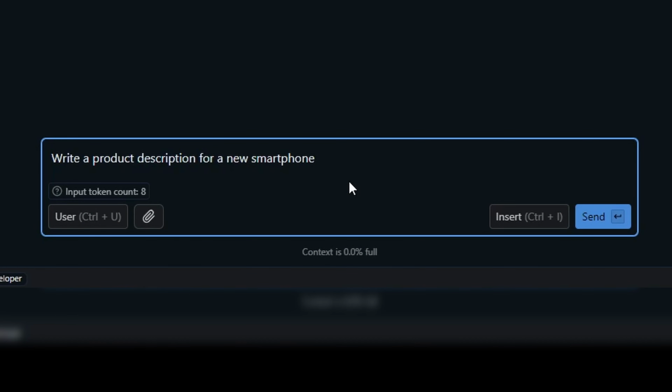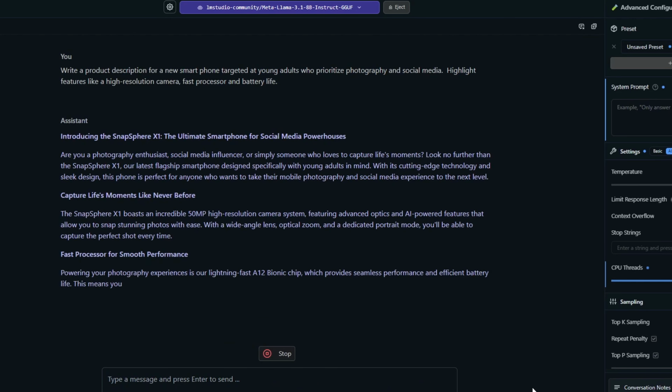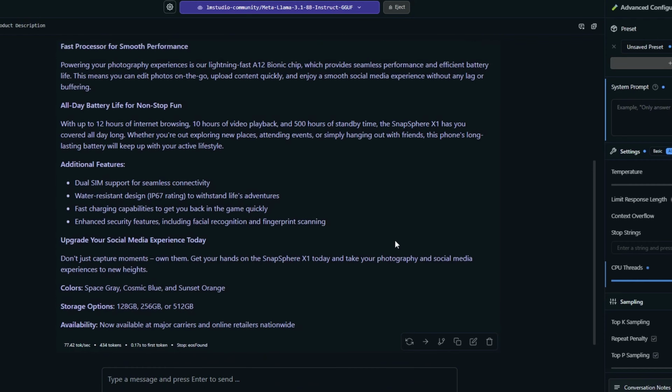Always provide relevant context and information that helps the model understand the topic or question. For example, a prompt without context is "write a product description for a new smartphone," which is too broad, so you'll end up with a generic and uninteresting response. Here's an example of a prompt with better context. Write a product description for a new smartphone targeted at young adults who prioritize photography and social media. Highlight features like a high-resolution camera, fast processor, and long battery life. This specific context gives a target audience, key features, and a focus for the description that will stand out more effectively.